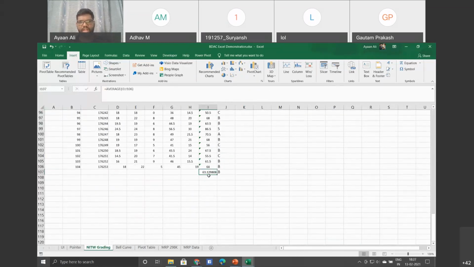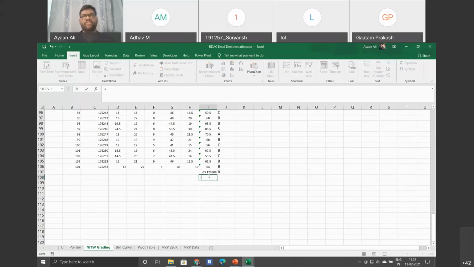Here we already calculated average. Another important thing, for those who are aware of how grading is actually done, you may know that there is a thing called standard deviation. Standard deviation is nothing but how the data is spread across. I gave you that example, right? The median and mean, 1, 2 and 50. So if you calculate the standard deviation for that data, it will be high. So it shows that the data is not very close to the mean.